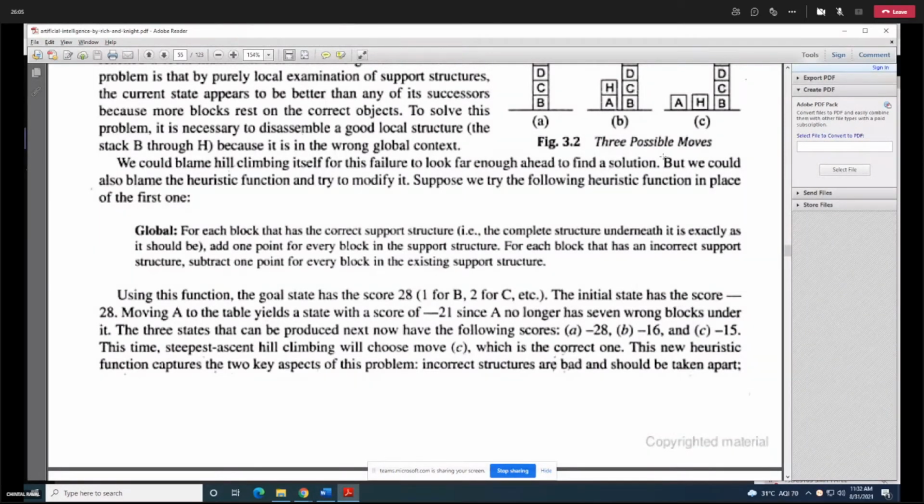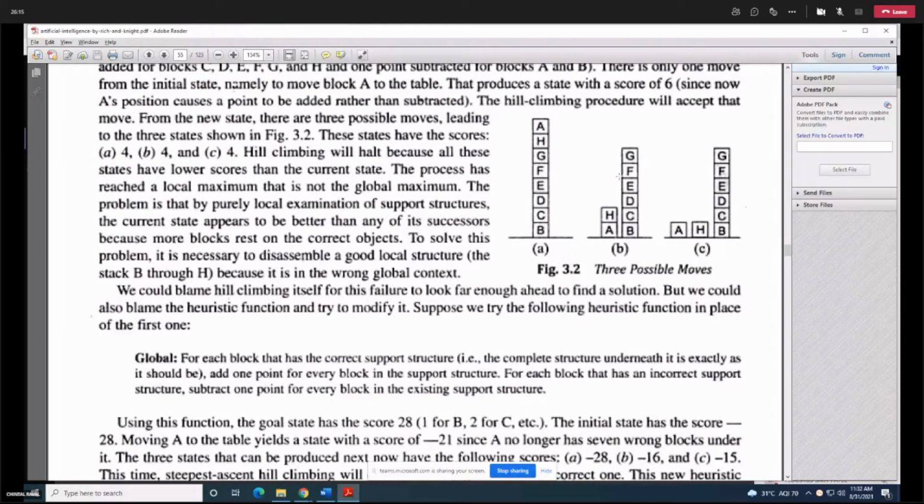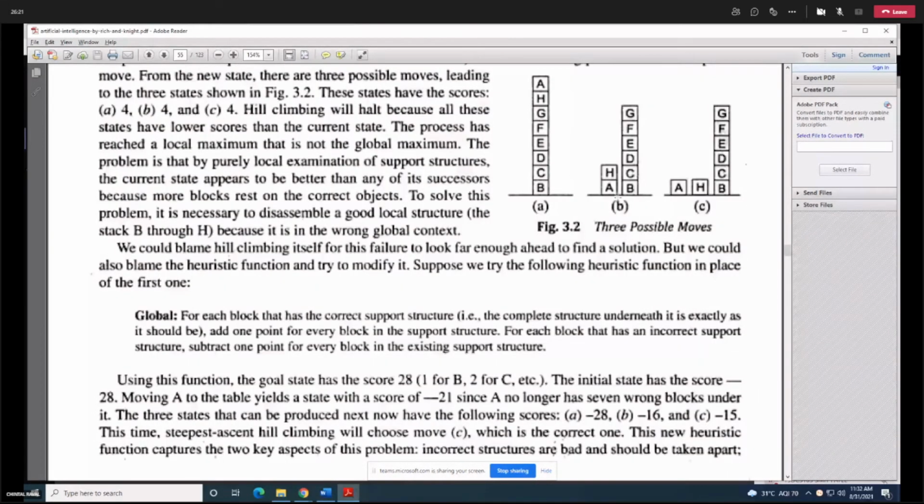Now you apply this global function again. Now calculate for the A. For A we have already calculated minus 28. For B, we are just removing A and H. So minus 1 for B, minus 2 for C, minus 3 for D, minus 4 for E, minus 5 for F, and minus 6 for G. That is how you get, I guess, a minus 16 score.